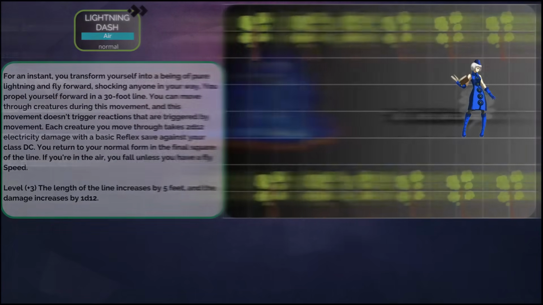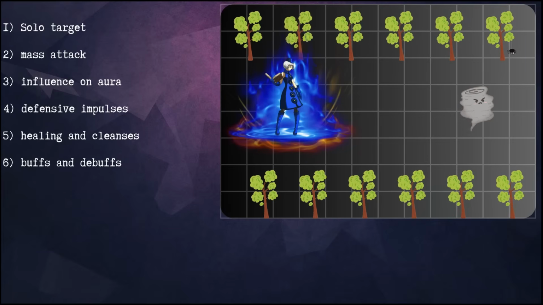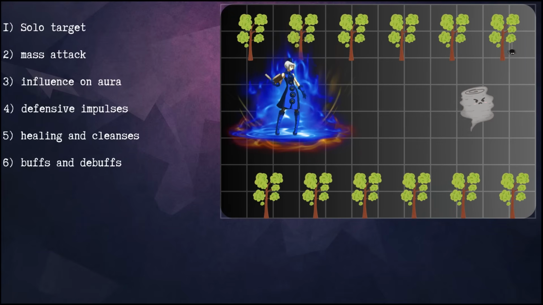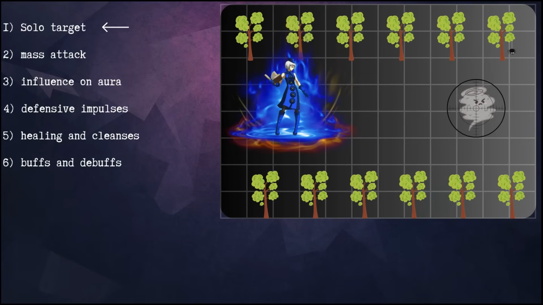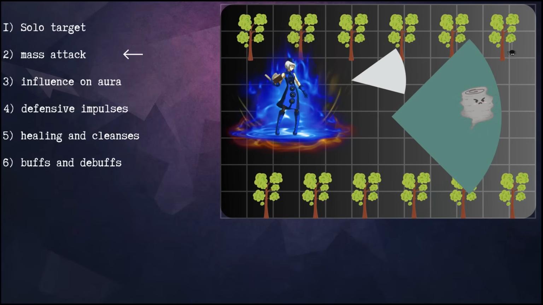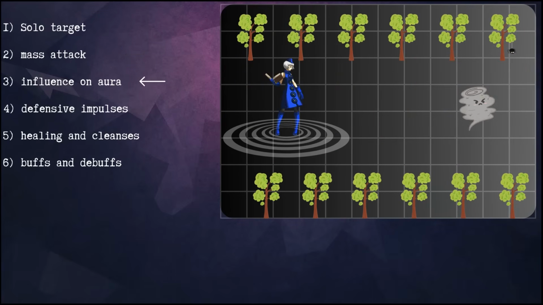Really impressive. In general, the total number of impulses is more than 100, and in order not to describe each of them, I will divide them into groups and potentials. The first group is based on the effects applied to the single target. The second group is the mass attacks: cone, straight line, or fields. Third group of impulses affecting your aura.